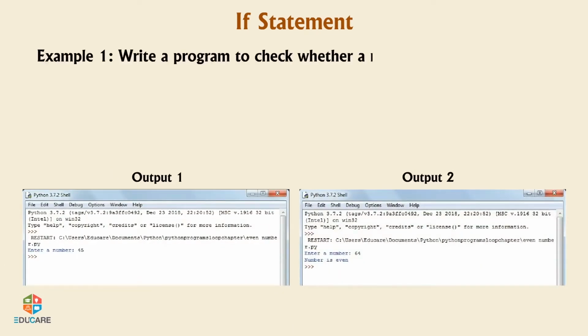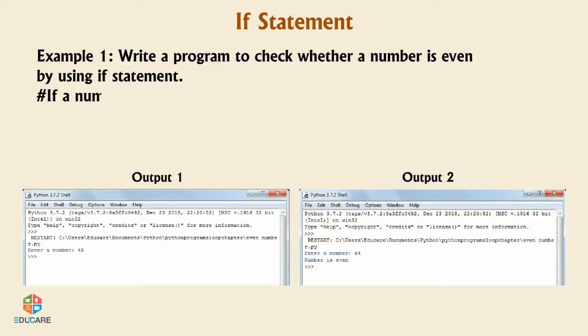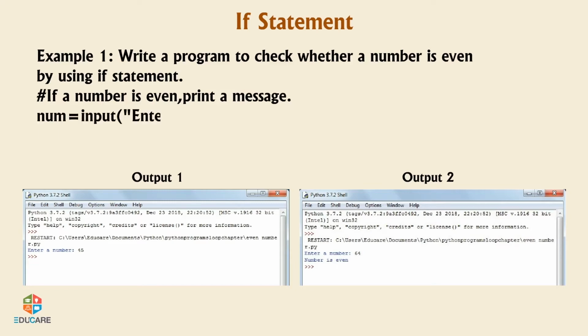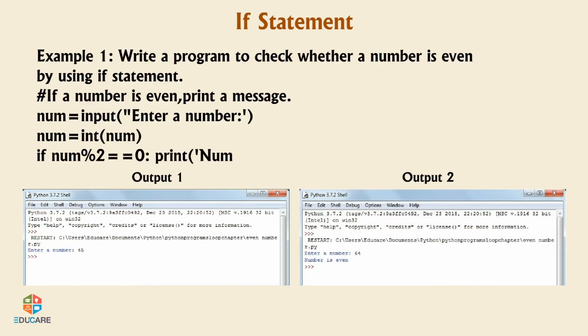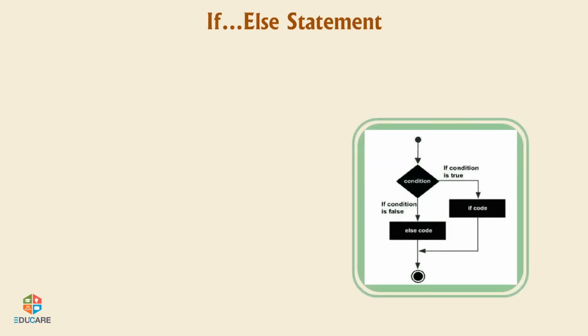Example 1. Write a program to check whether a number is even by using if statement. # If a number is even, print a message. num = input('Enter a number: '), num = int(num). If num % 2 == 0: print('Number is even'). Output 1, output 2.